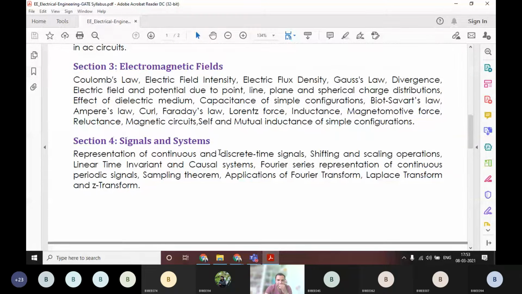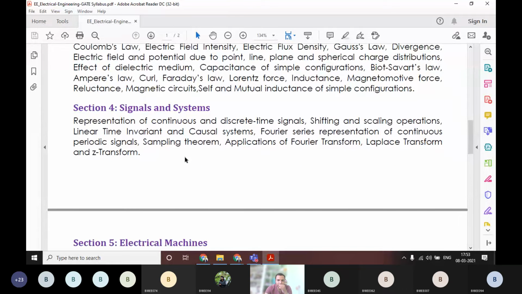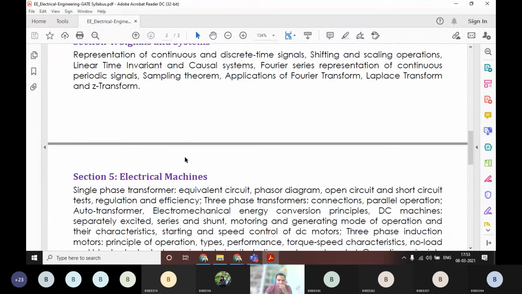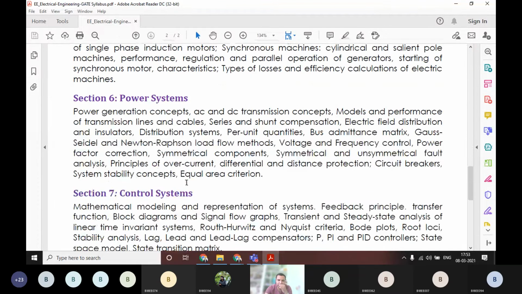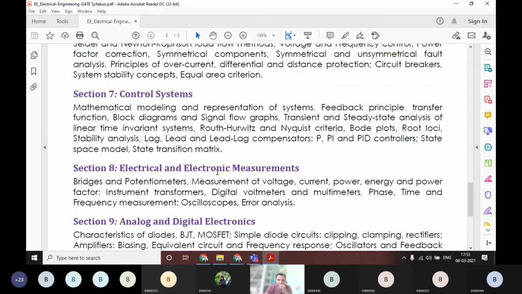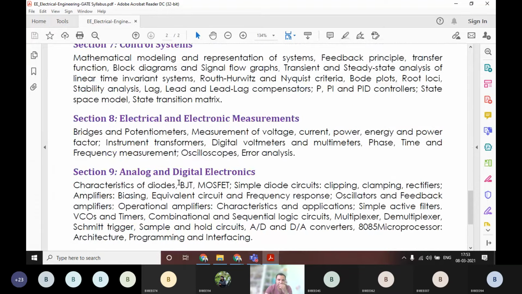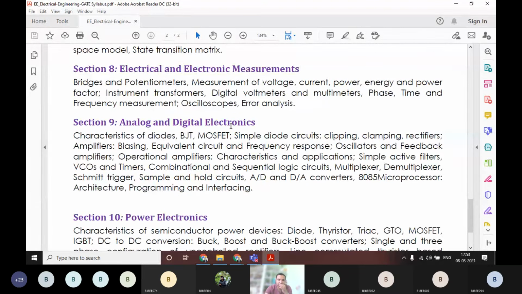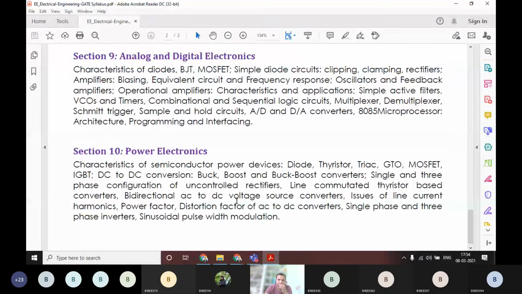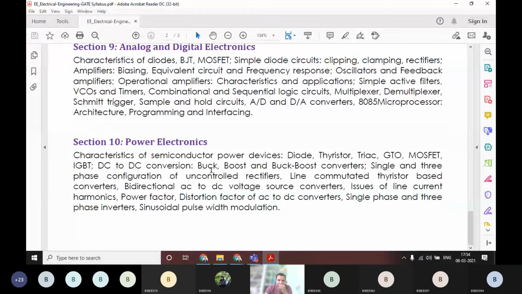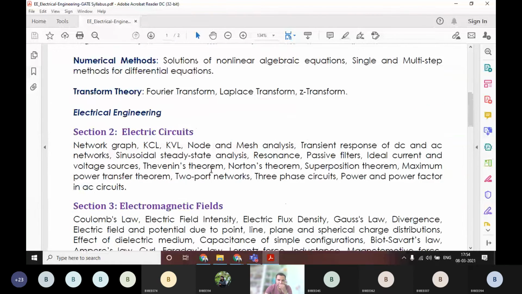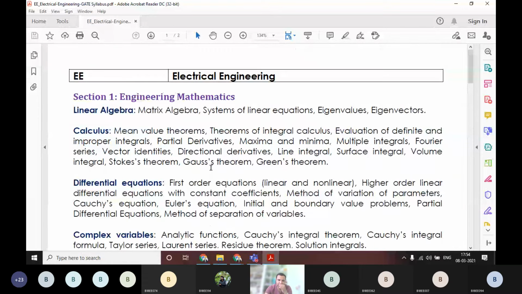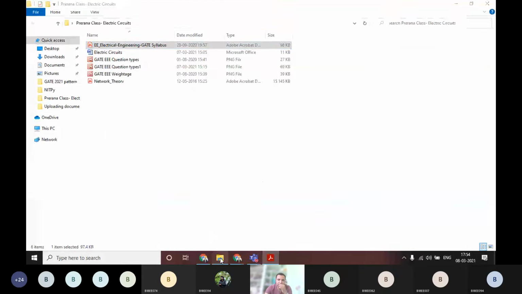Then signals and systems, electrical machines, power systems and control systems, electrical and electronic measurements, analog and digital electronics, and power electronics. Basically, these are the main sections. 10 sections will be covered under electrical engineering, and you will be asked numerous questions from these subjects.